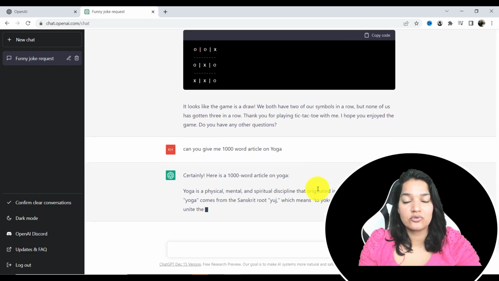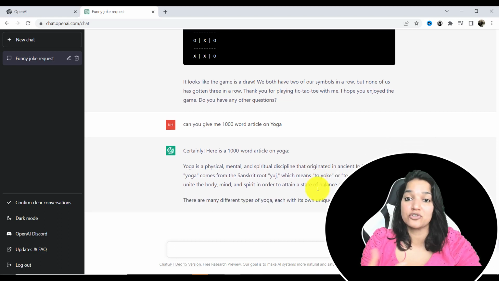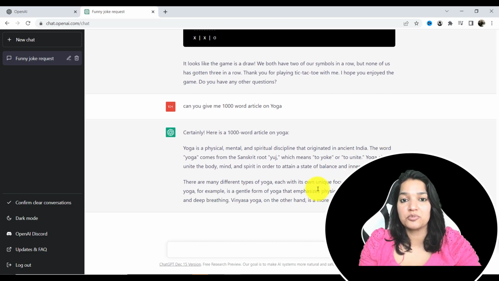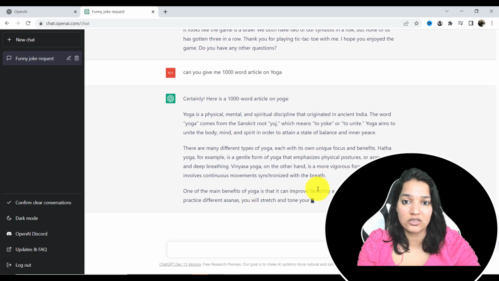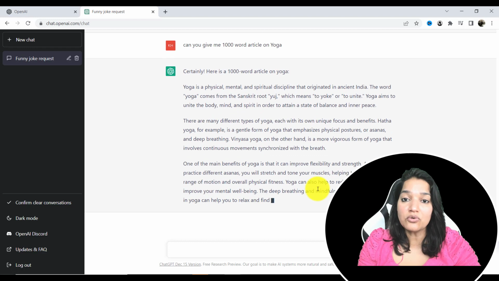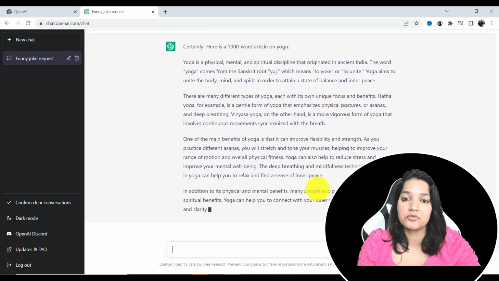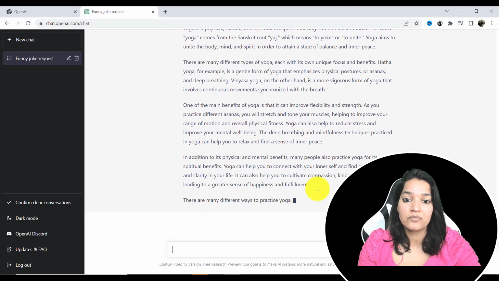Now it's going to write an article, and this is not going to be plagiarized. You can actually check if ChatGPT has copied the contents from anywhere. It will not. It's completely unique content. It is going to give you, and you can actually use this for your blog purposes or anything else. It's up to you. So it's very powerful in writing articles as well.